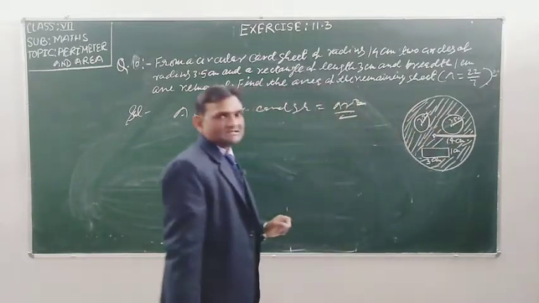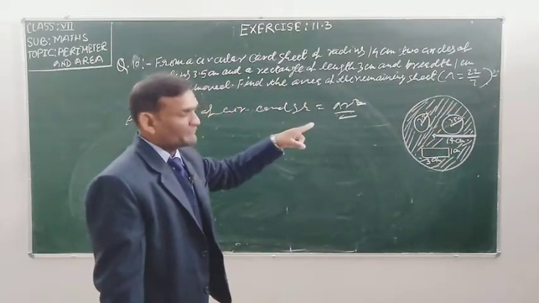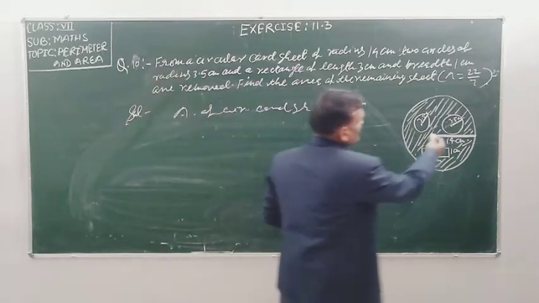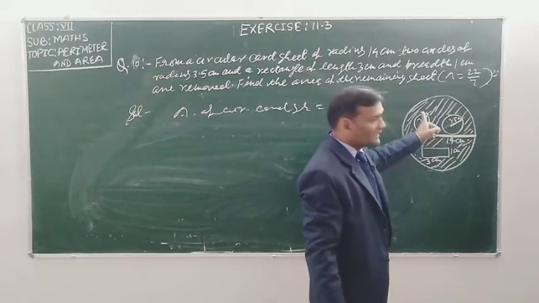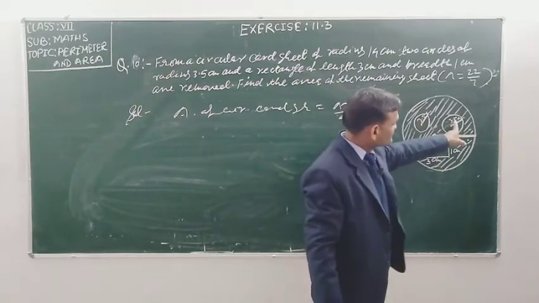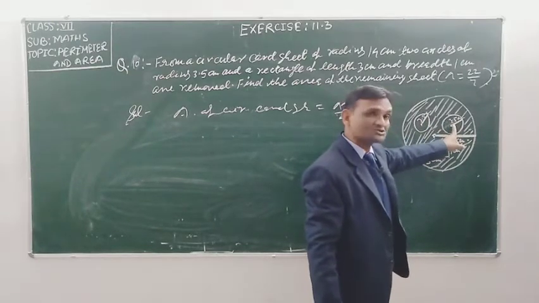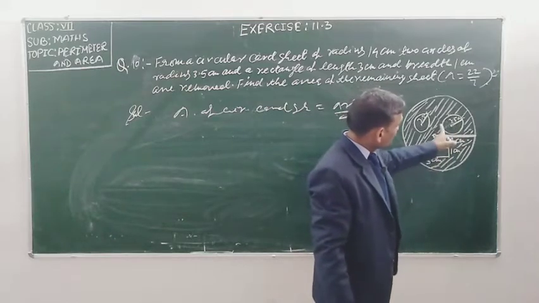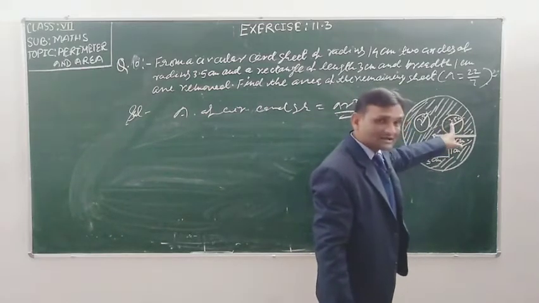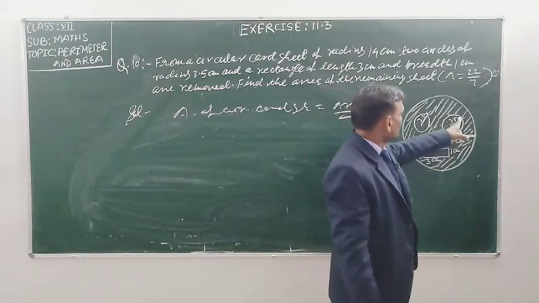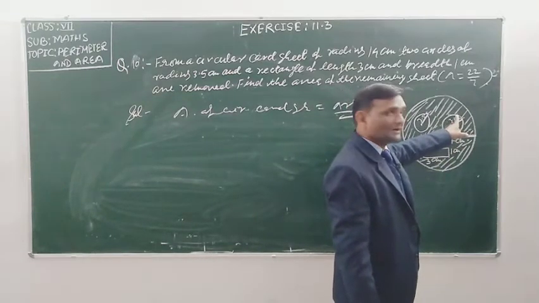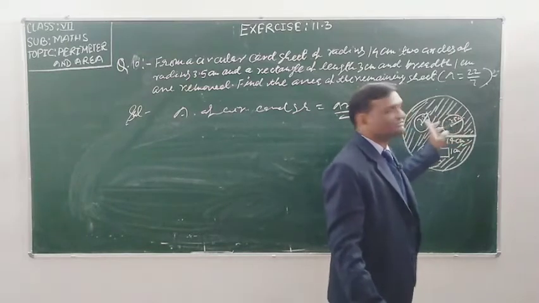You are seeing here that this circle's radius is 3.5 and this circle's radius is also 3.5. So if you find the area of one circle and multiply by 2, that will be the area of both circles.